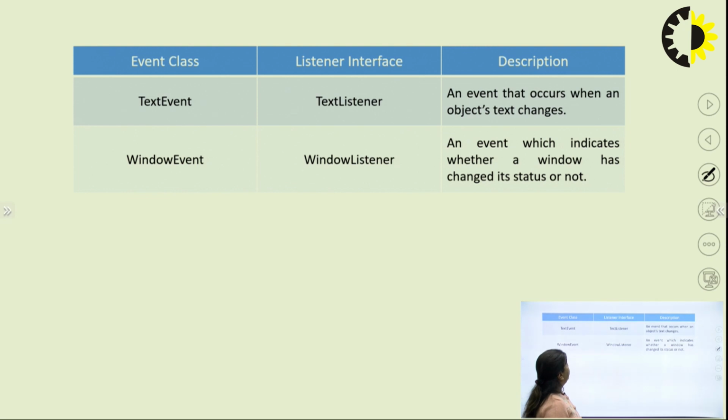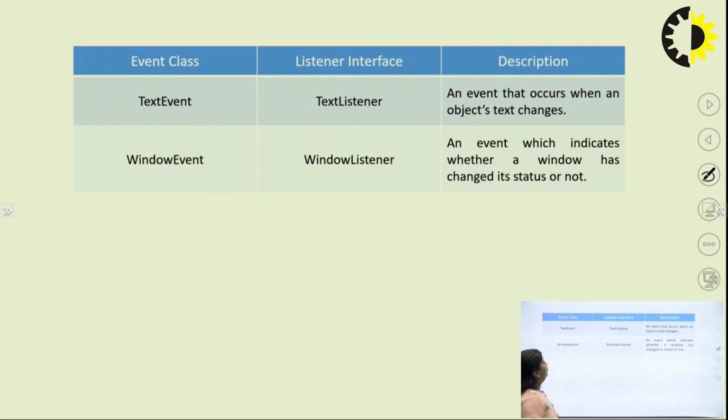Next we have a text event class, and the interface for this is text listener. Whenever an event is generated when a user changes the text object, whenever a user tries to enter a character or text, that will result in an event which will be handled by the text listener interface.